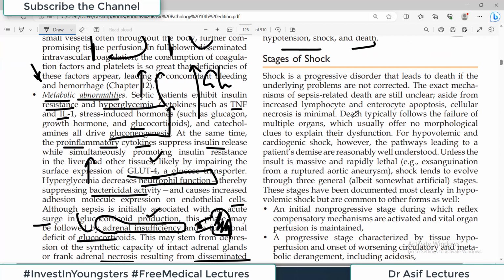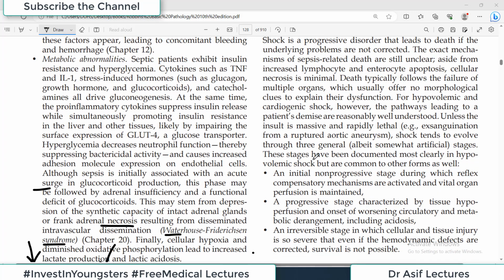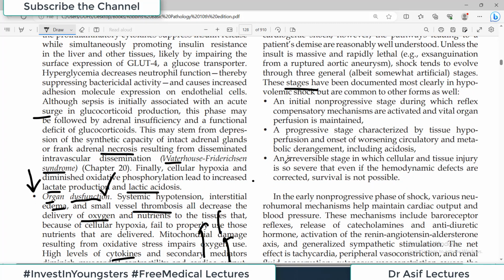Okay. Now there are different stages of shock, so this is the next heading that we have to discuss. Basically the stages of shock, whatever the cause, whether cardiogenic shock, hypovolemic shock, or septic shock, usually go through 3 different stages. These are very logical and easily understandable. The first phase is usually the initial phase where there is non-progression of the shock and the body is actually trying to do something so that the initial cause of shock can be eliminated. So these are all the compensatory mechanisms of the body.